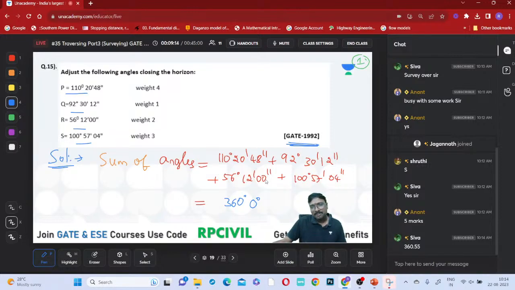When you are entering the values in terms of degrees, minutes and seconds, why are you getting these points?